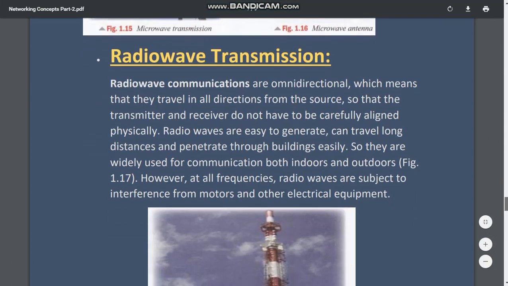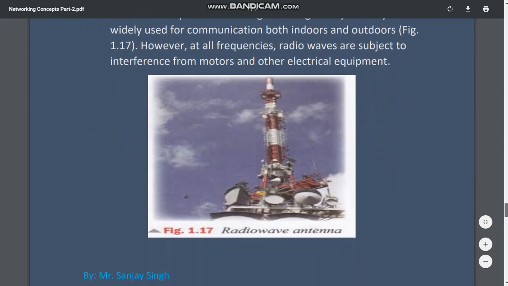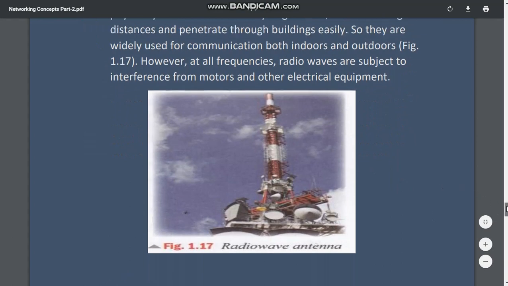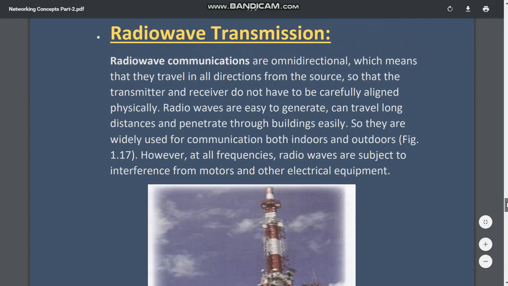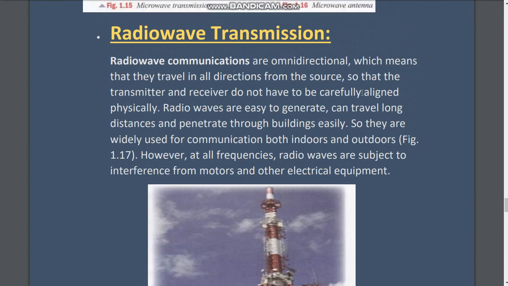Now we have radio wave transmission. See this figure. This is your radio wave antenna with a tower. There are some differences between radio wave transmission and microwave transmission.